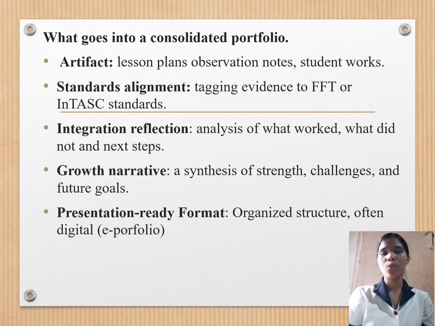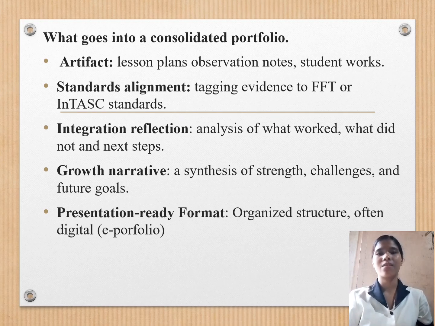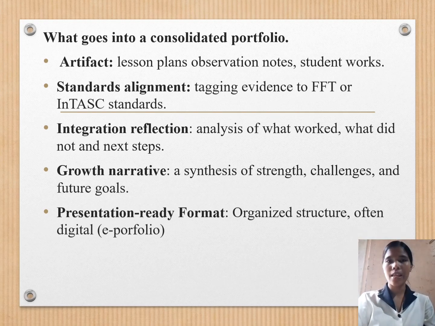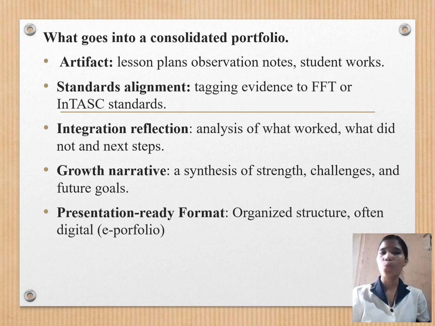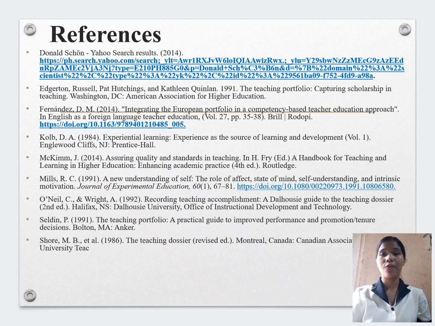The third one is integration reflection, analysis of what worked, what did not, and the next steps. The fourth one is the growth narrative, a synthesis of strengths, challenges, and future goals. The fifth one is the presentation-ready format, an organized structure, often digital, or the e-portfolio.